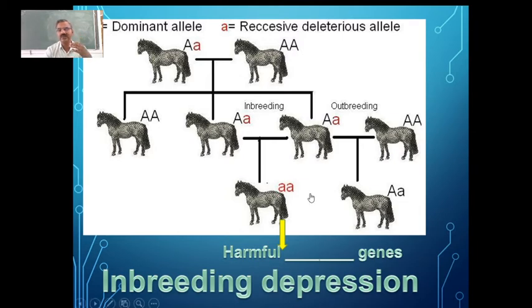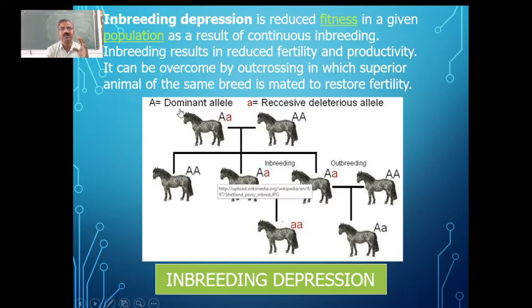And because of these inferior characters, or because of the recessive genes and continuous inbreeding, it leads to a problem called inbreeding depression. So you can just have a look at this one. Here you can have the one with the inferior characters, where the productivity is going to be affected. Let me say the productivity in terms of cow, the milk yield is going to be affected.